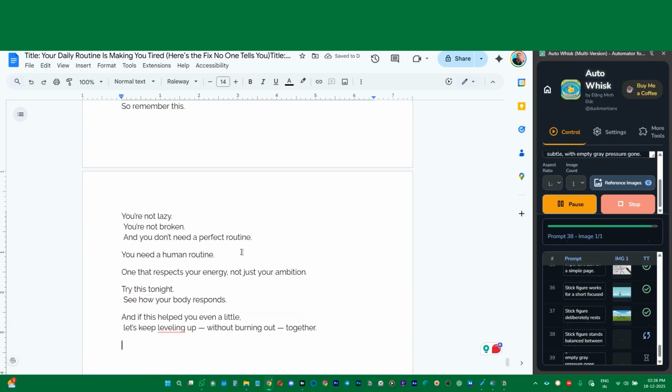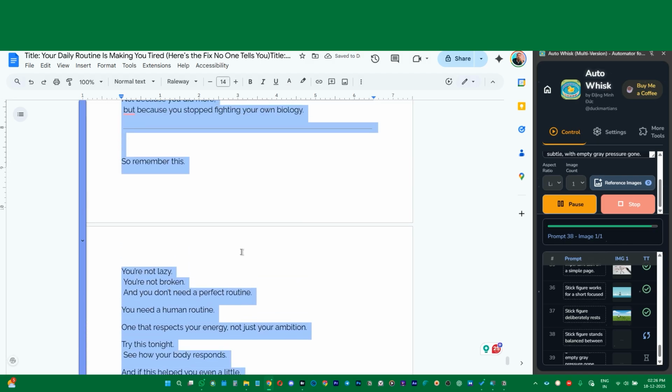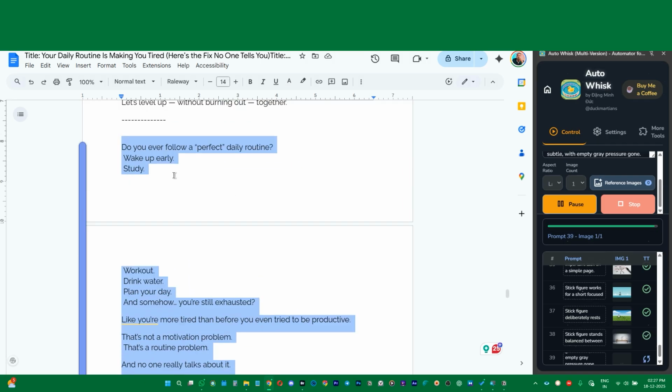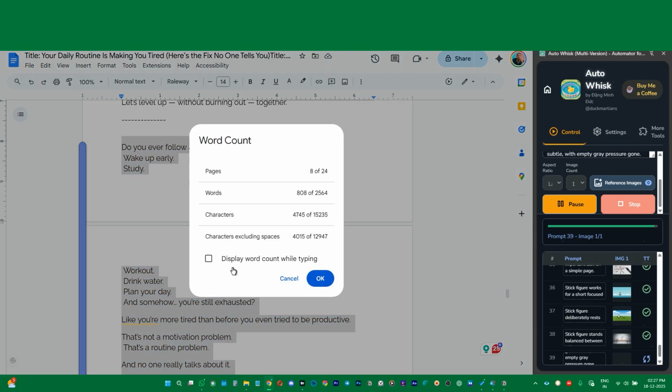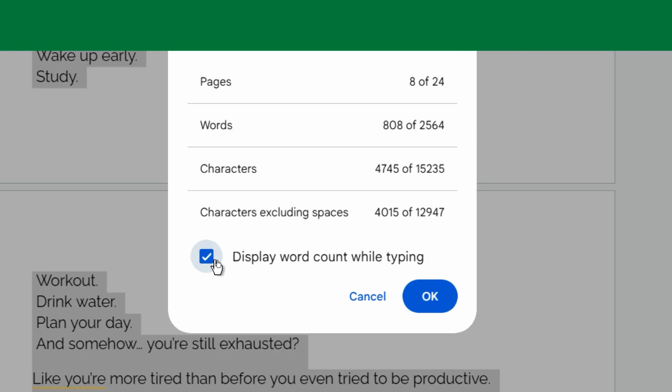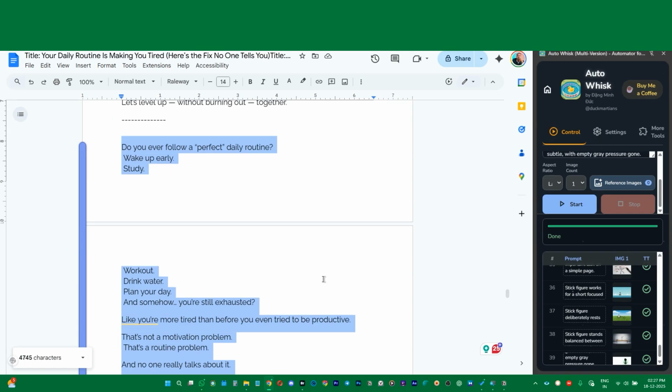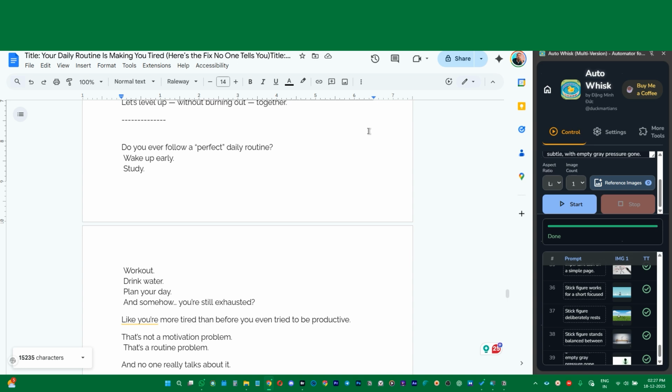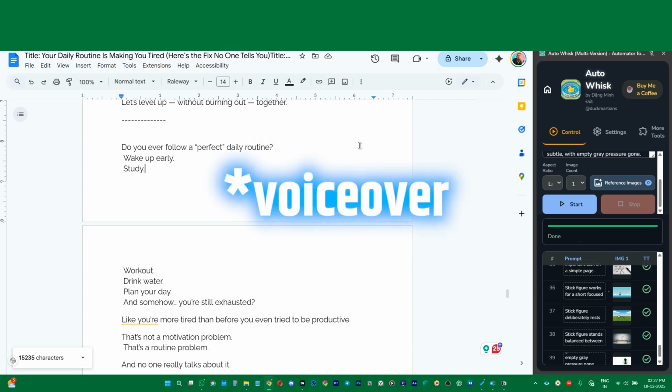Okay, that's good. Now we are going to copy the entire script, and if you want to see how many characters there are, just press Ctrl+Shift+C and click on this option, display word counts. So it has 808 words and 4745 characters. We will get the free 10,000 credits, so we can just utilize them and generate this script very easily.